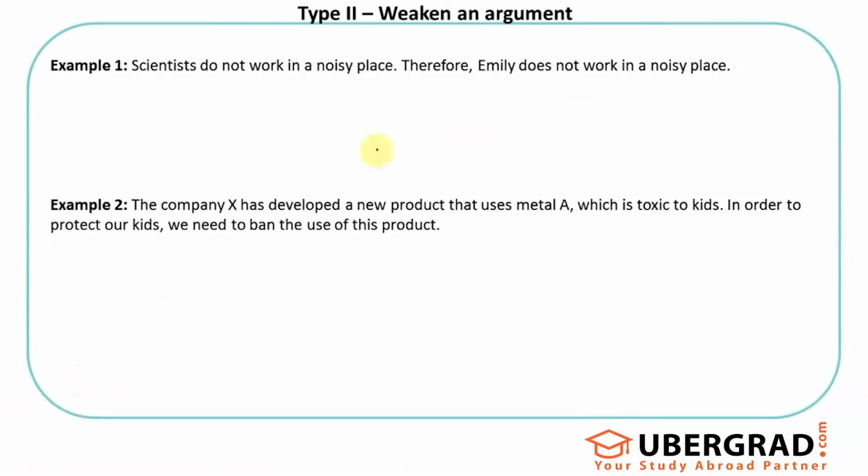Let's look at weakening an argument. Again, the same thing as what we said. We need an additional point which will be negative, which basically counters the core argument of the author, which is not agreeing with the core argument made by the author. It counters the argument made by the author. It should weaken that. It should rather prove him wrong or make his statement less strong, weak, and so on.